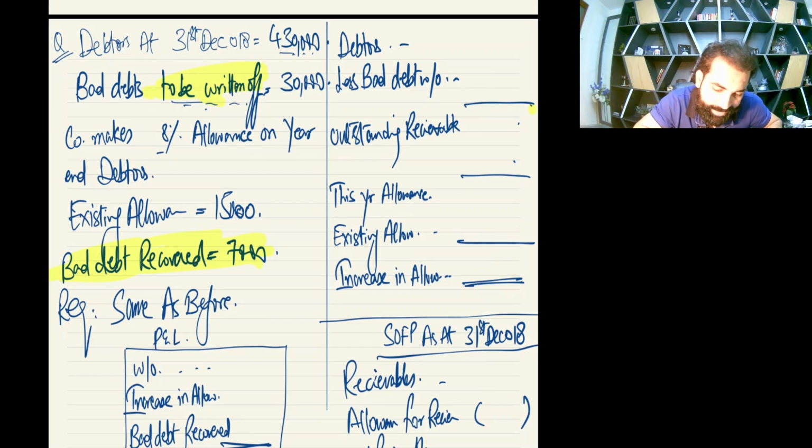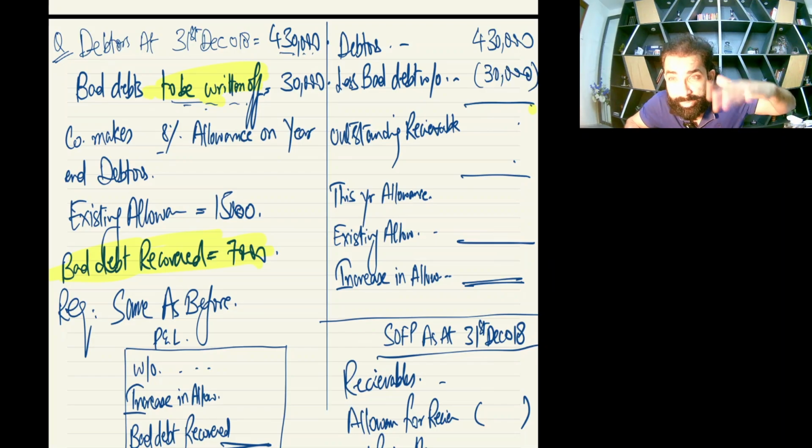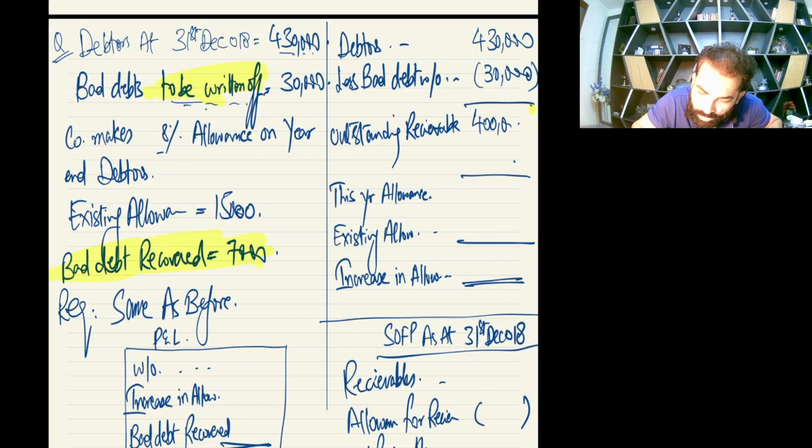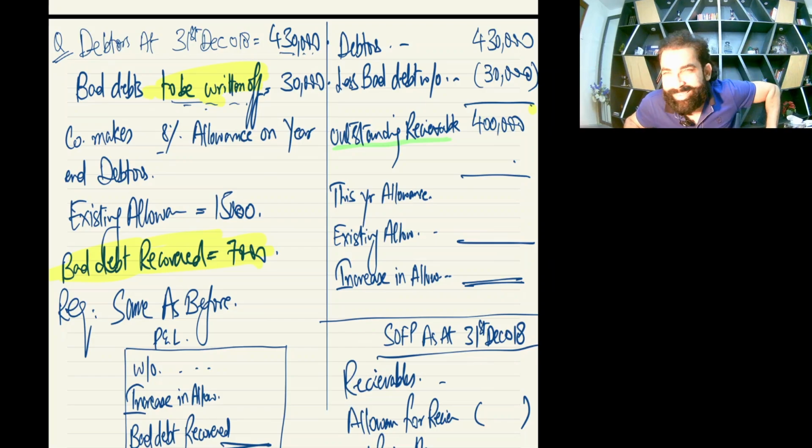Okay? So see the magic. Now 430,000 is your year-end debtors. Less, first of all, you will write off the bad debt, and you know whenever you write off the bad debt, the double entry is bad debt debit, debtor credit, so debtor will reduce. So now you will have your outstanding receivables or outstanding debtors of 400,000. Outstanding debtors means, in my language I say alive debtors. 30,000 is died. Written off means death.